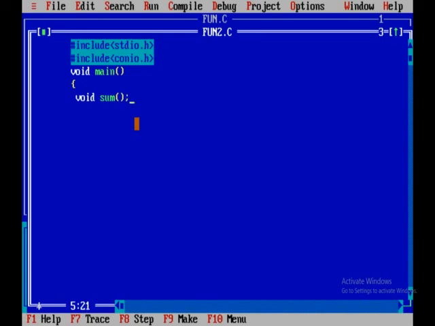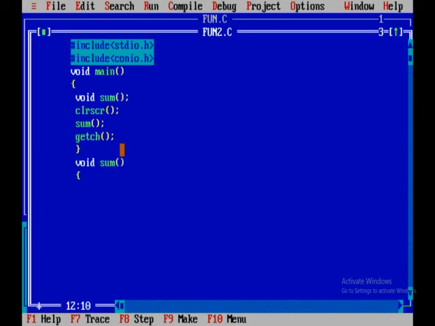I am declaring a function void sum. I am clearing the previous screen. Simply I am calling a function sum and I am writing getch and close this and close this. Now in this what are we doing? We are declaring a function, clearing the screen, calling a function sum and getch. Now write the function body, void sum.